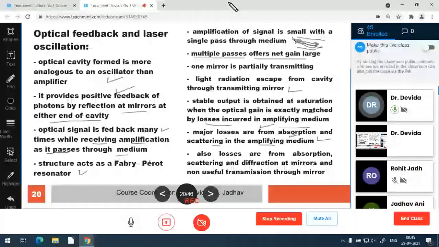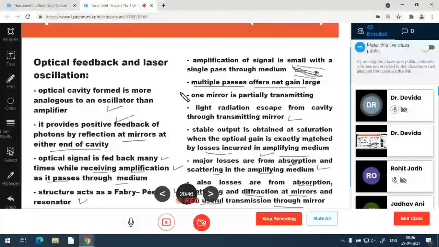What are the other possibilities of losses? Also losses are from absorption, again scattering and diffraction at the mirrors. Mirrors also absorb, scatter and diffract the photons, and non-useful transmission through the mirror also takes place.